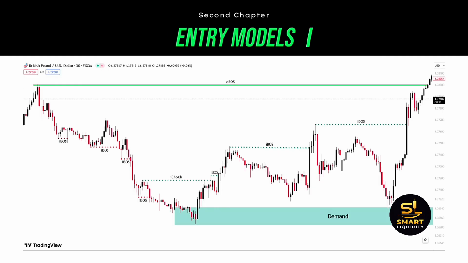This is the complex demand entry, essentially identifying a high time frame demand zone and executing in the low time frame. More than likely, many smart money traders had their buy orders on the top of the demand zone, with stop loss below the demand zone, and take profit right above the last high time frame external higher high. Why there? Because being in a high time frame uptrend, the expectation of the market's movement is to constantly break highs in the high time frame.